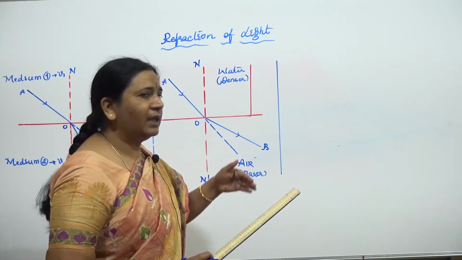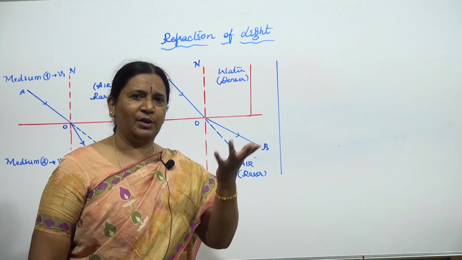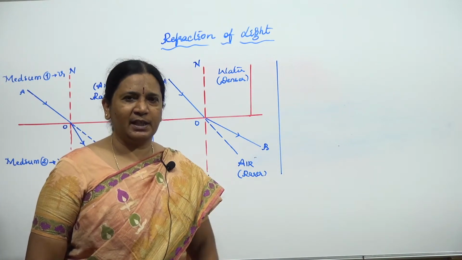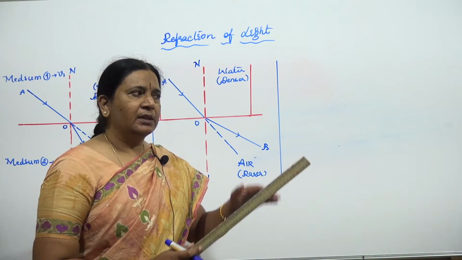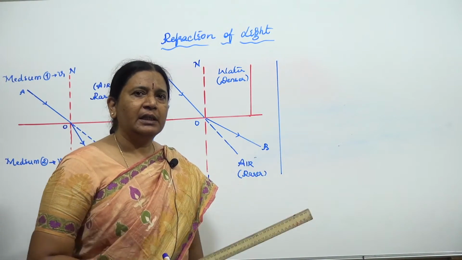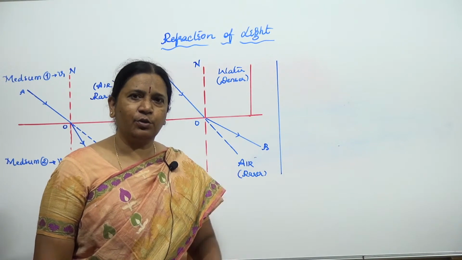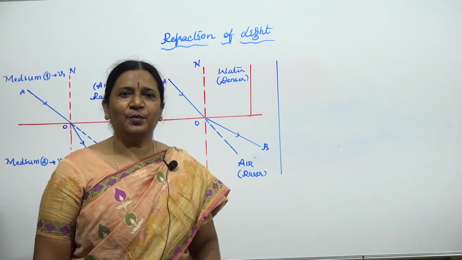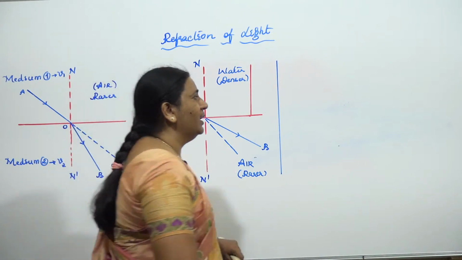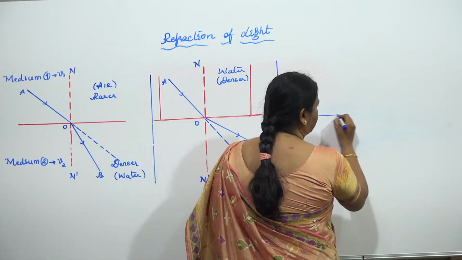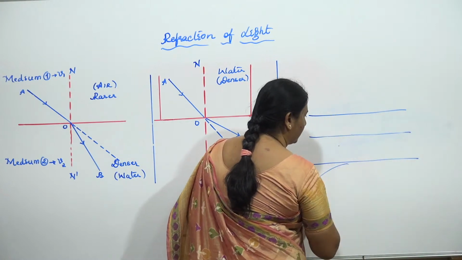Okay, so if you take different air layers, we know that. Leave that. Okay, stratosphere now. If you take the troposphere itself, the first layer on the Earth's surface of your air medium, what keeps changing is the density. The optical density keeps changing, and the mass density also changes. Along with that, the optical density goes on changing, and because of that, even though it is all air medium on your Earth surface.